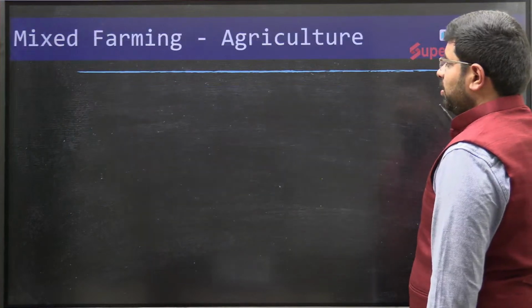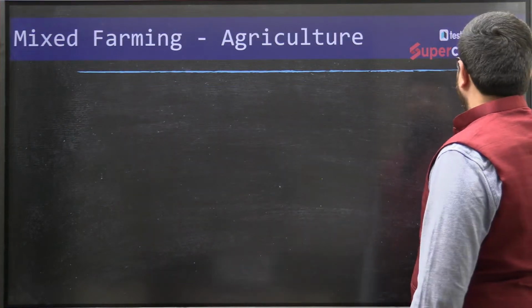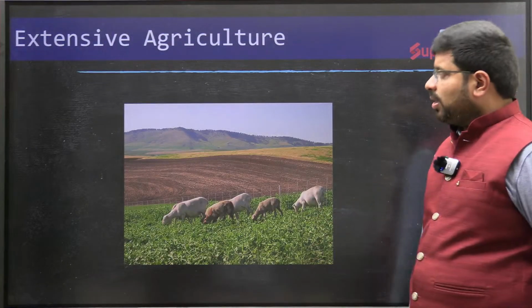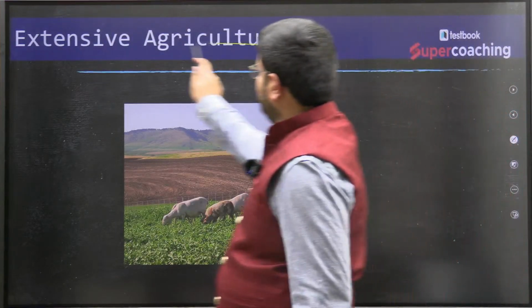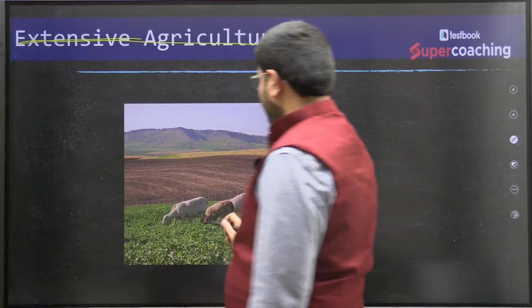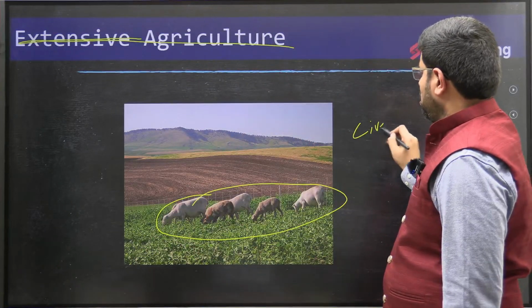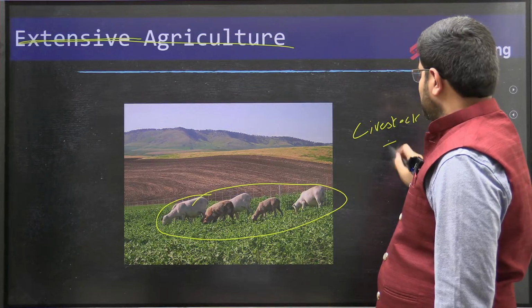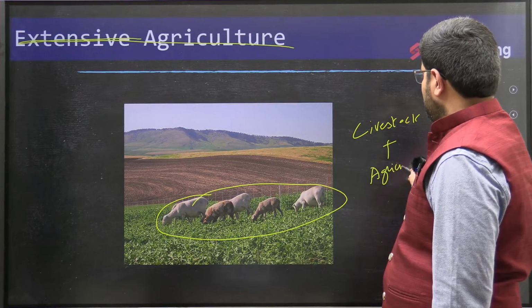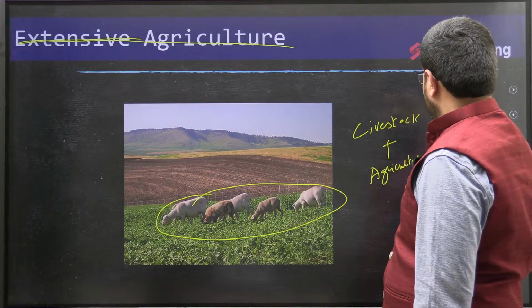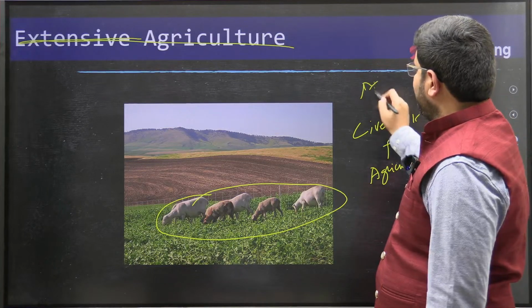Then you can see here, there are so many varieties. Mixed farming is also there. You can see here. So this is mixed farming. Mixed farming, livestock plus agriculture. Livestock plus agriculture, that is crops. This is what we call mixed farming.